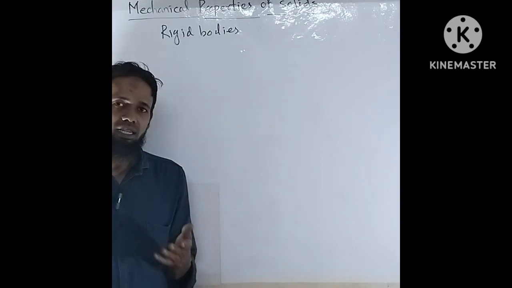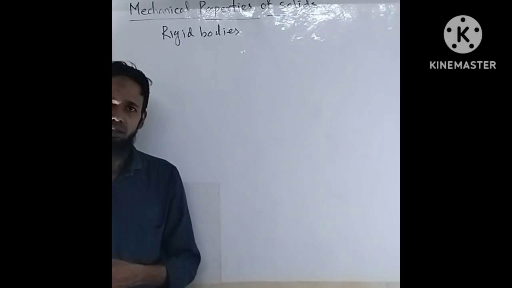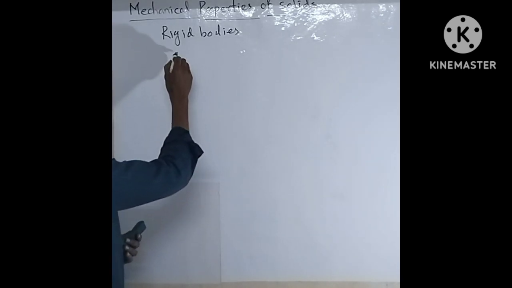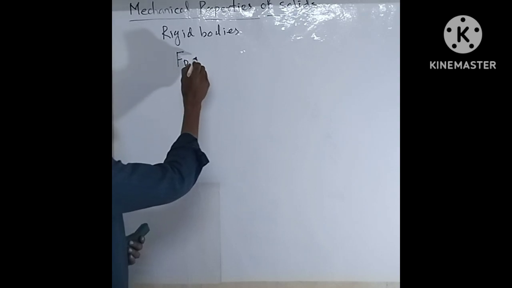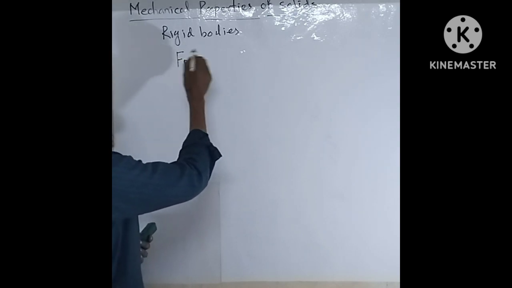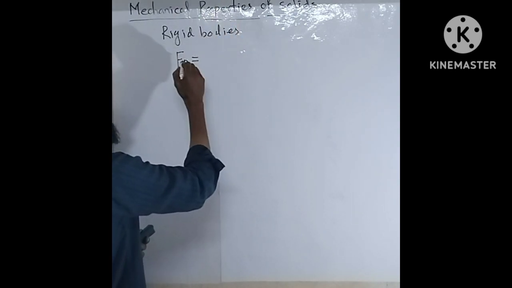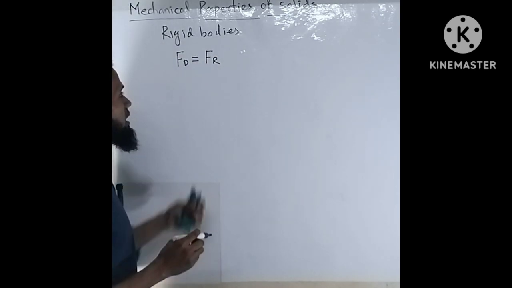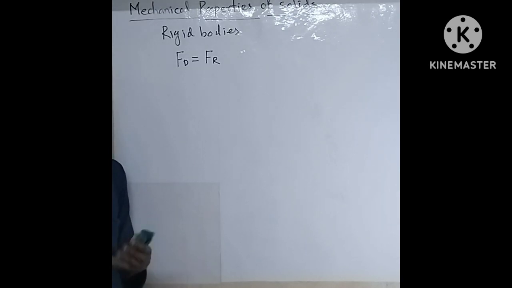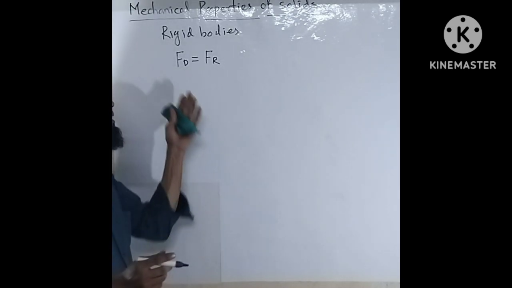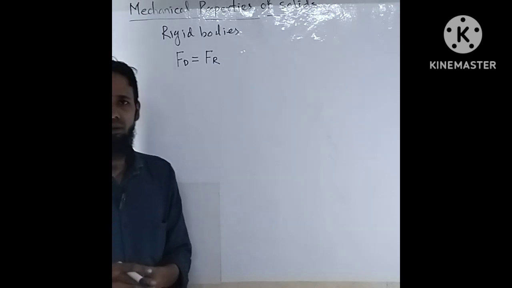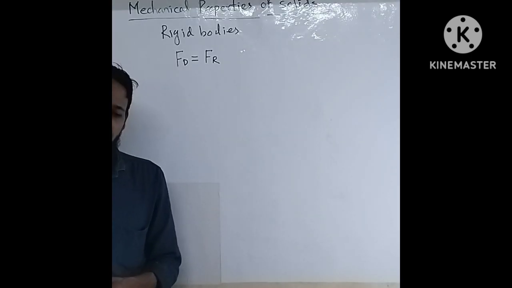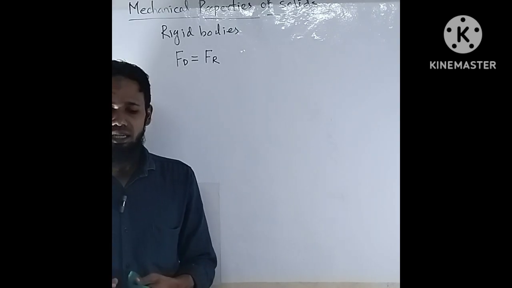regain the original shape and size of the object. Suppose we denote the deforming force as Fd, which applies on rigid bodies. An equal and opposite restoring force is generated, and these forces are equal and opposite in magnitude, meaning there will be an equilibrium condition. Due to this, the material gets its original shape and size.